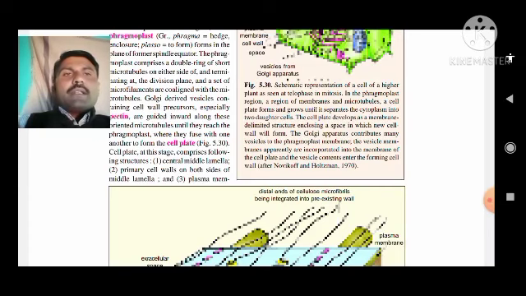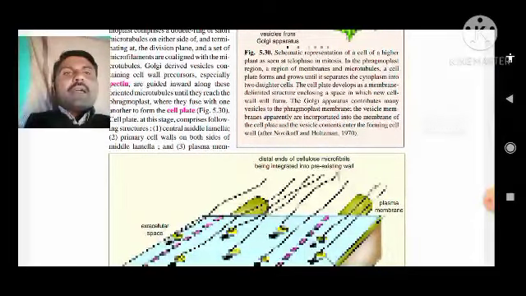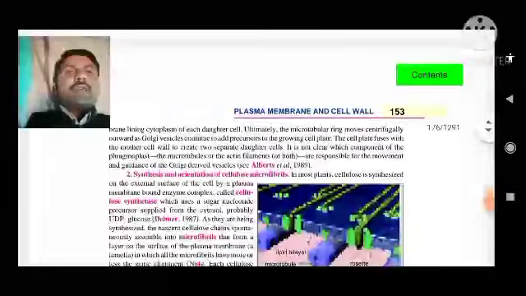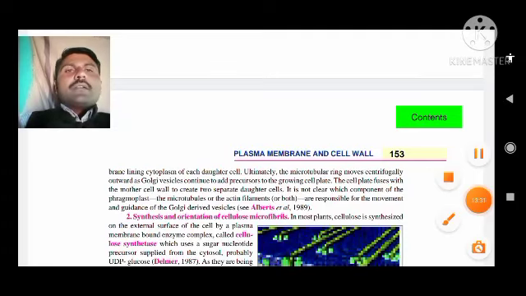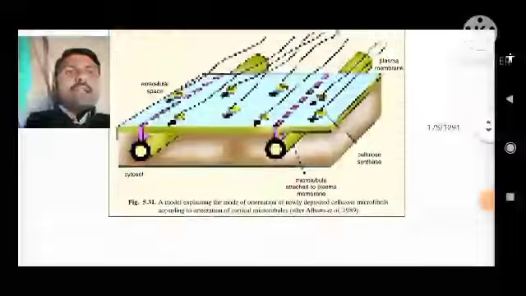Now see, the cell plate at this stage comprises the following structures: the central middle lamella, the primary cell wall, and the third one, the plasma membrane. So friends, while seeing this cell plate, we see that there are three layers.